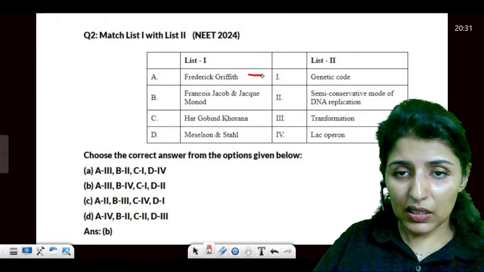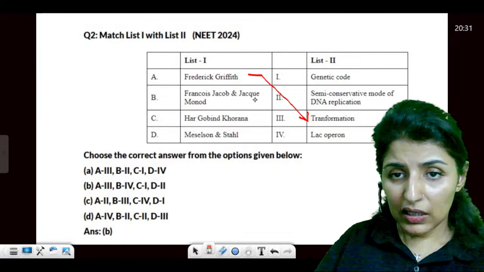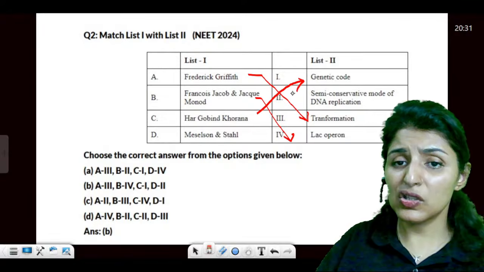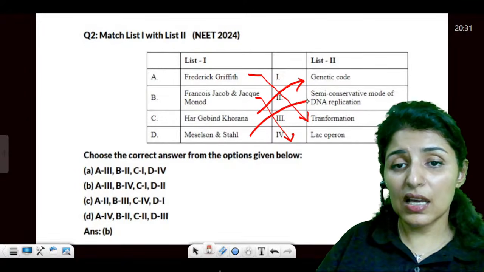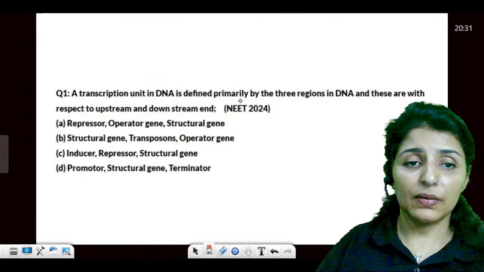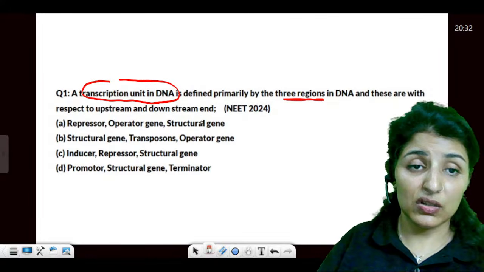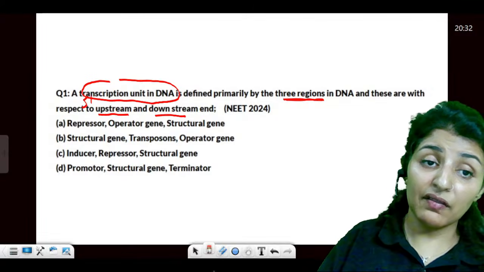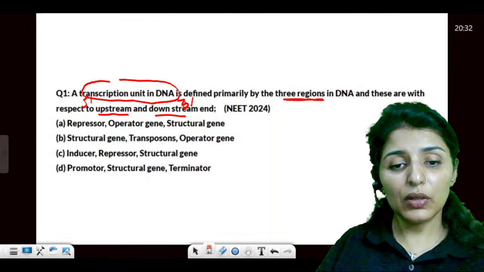Griffith experiment will help in studying the transformation. Jacob and Monod, they helped in studying the lac operon. Har Gobind Khorana deciphered the genetic code along with who? And then Meselson and Stahl studied the semi-conservative nature. The transcription unit in DNA has 3 regions, with respect to upstream to downstream. Now upstream means 5' and downstream is 3'. Let me know the answer, guys.